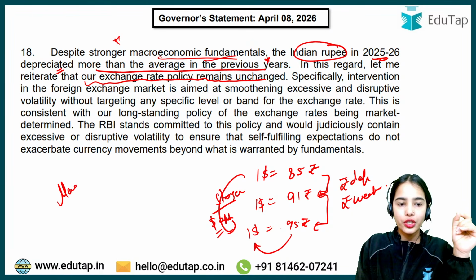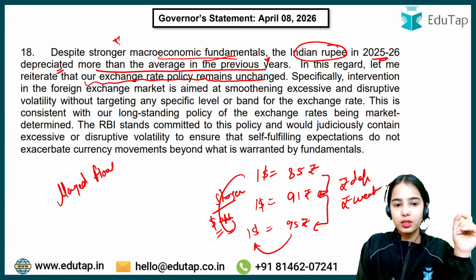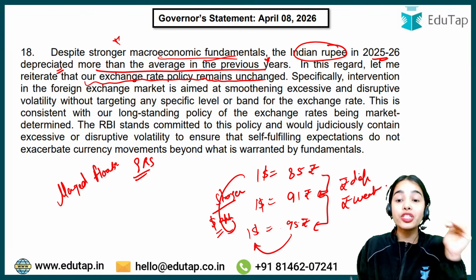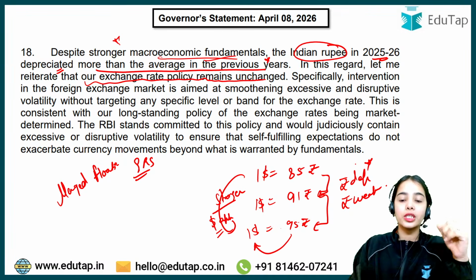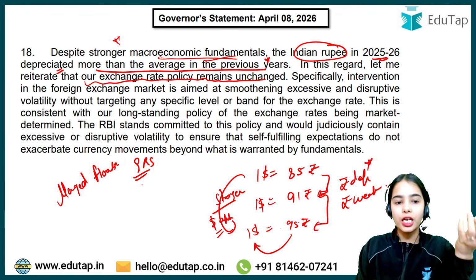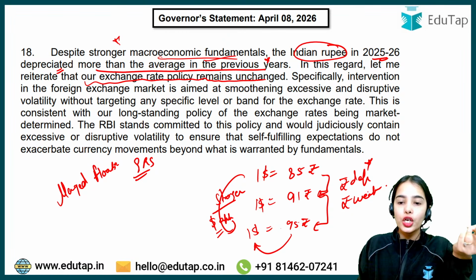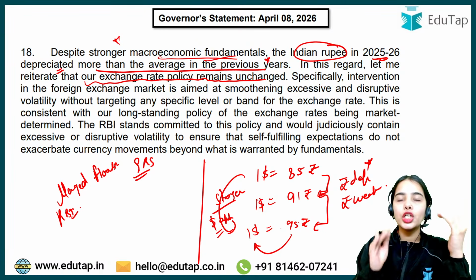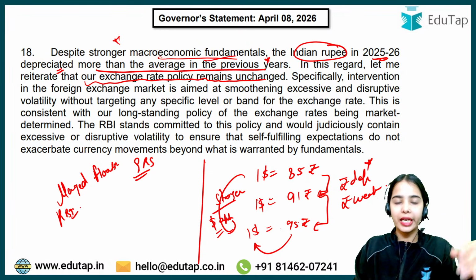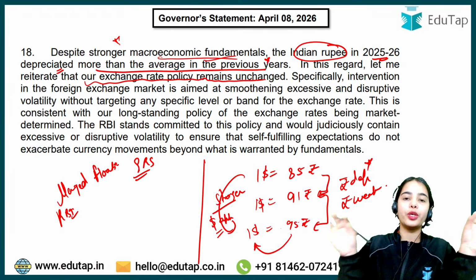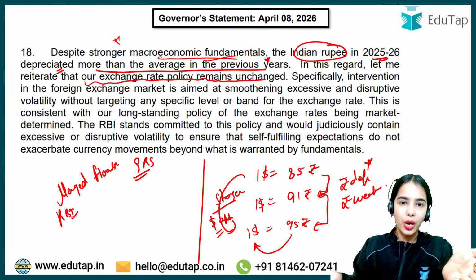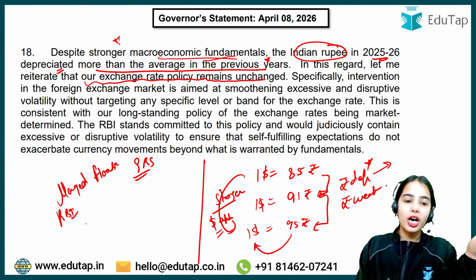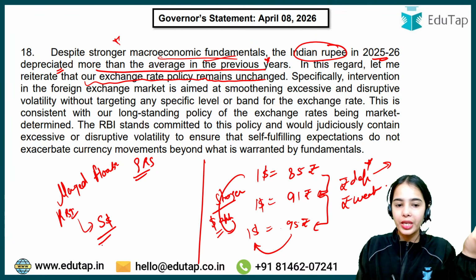Okay, managed floating exchange rate system. That means whenever the RBI feels that there is too much depreciation of rupees happening, or too much appreciation of rupees happening, the RBI intervenes. So in this case, seeing that there is a lot of depreciation of the rupee and wanting to control it, the RBI does not want this much depreciation to happen. The rupees should not lose so much of the value. So RBI will start supplying the dollars in the market.